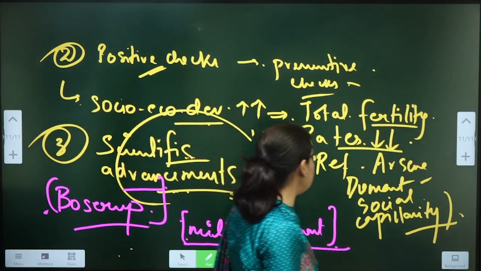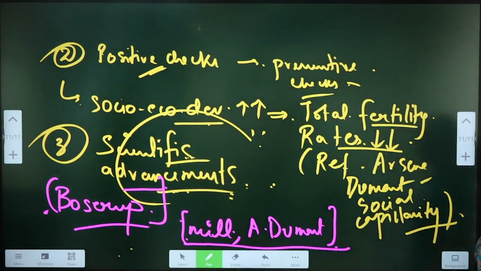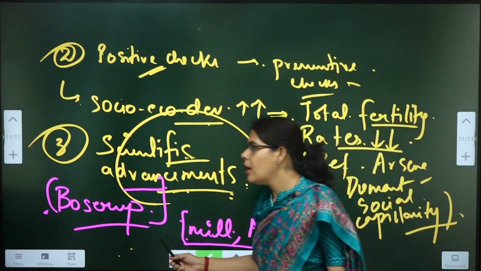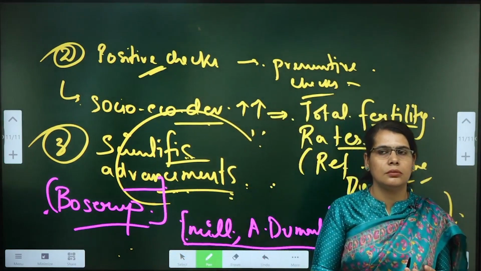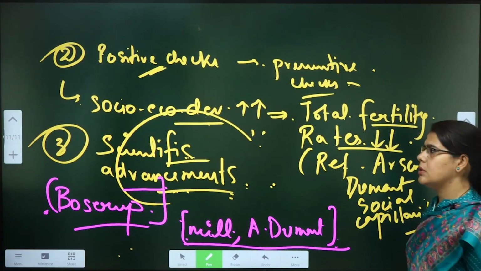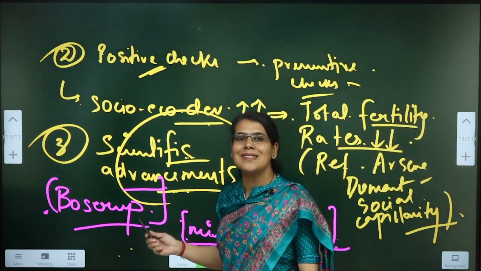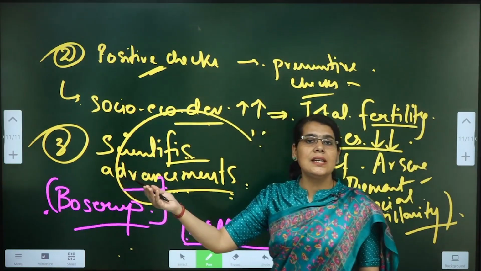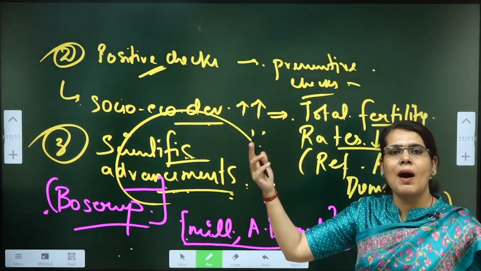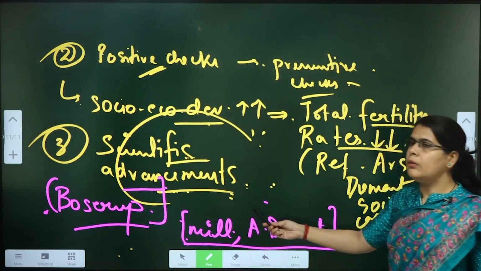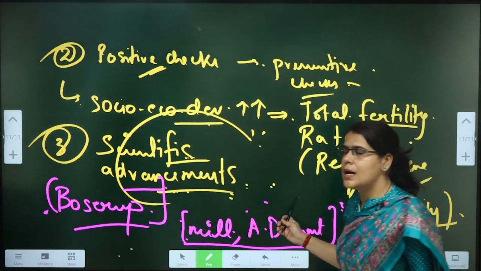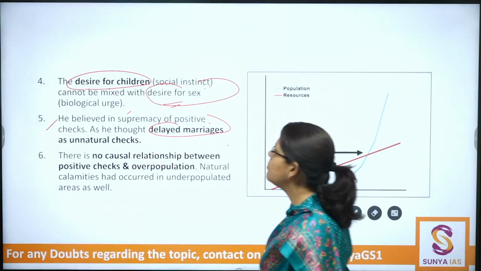Delayed marriages or no marriages at all may have been abbreviations during that time period. However, there has been an increase in such cases in wake of increase in the women literacy rates and socio-economic empowerment of the women. Okay, in brackets write: reference to be made when we will be discussing the concepts provided by Mill and Arsene Dumont. Okay, Mill and Arsene Dumont.